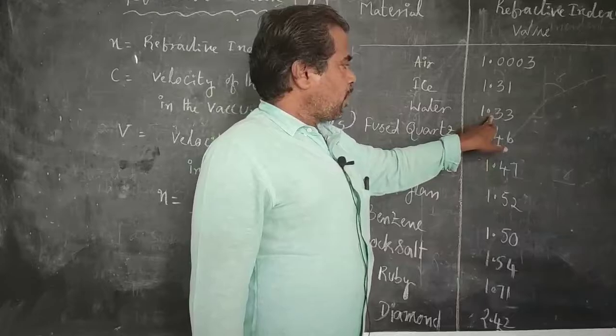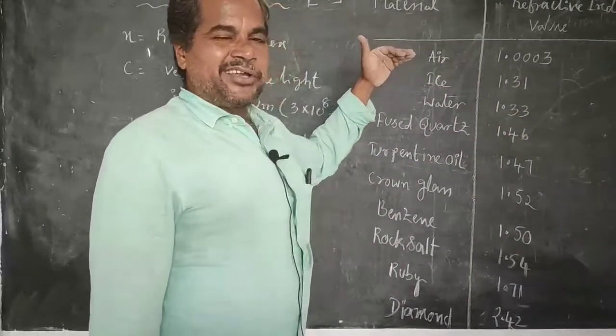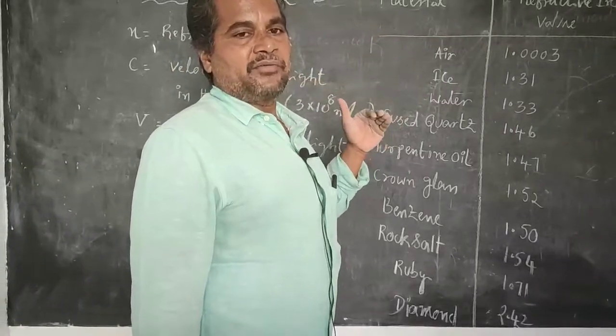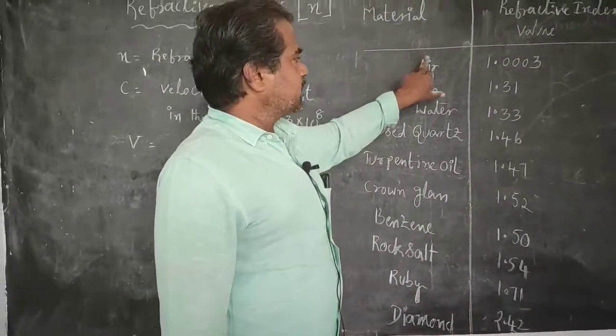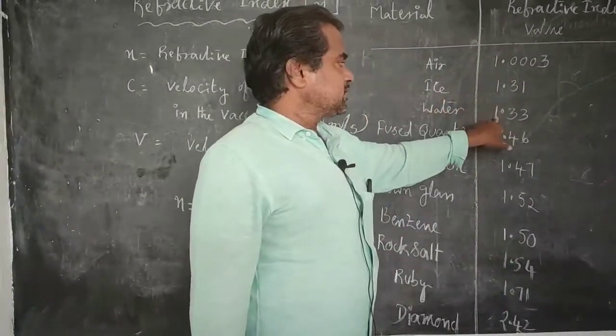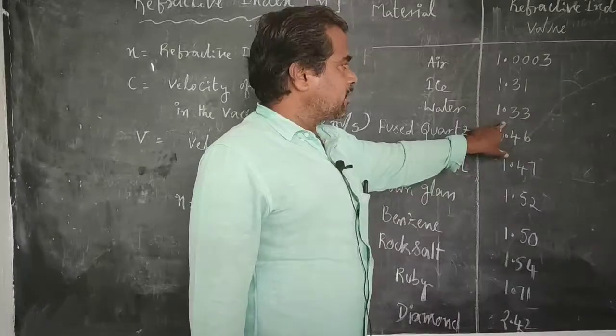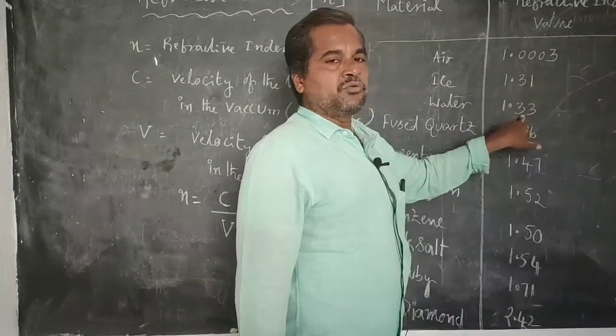Water has 1.33. By observing these values, for example, we can explain the phenomenon of refraction using air and water as the mediums. At that time, air is treated as a rarer medium and water is treated as a denser medium, because air has a lower refractive index value than water.